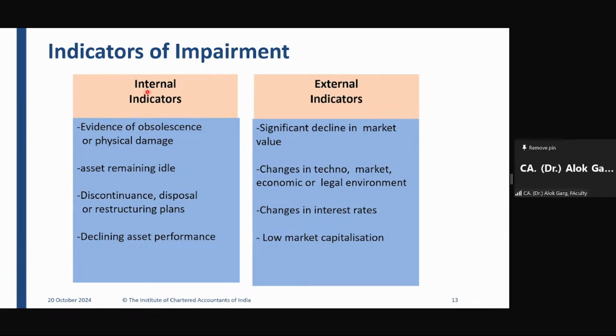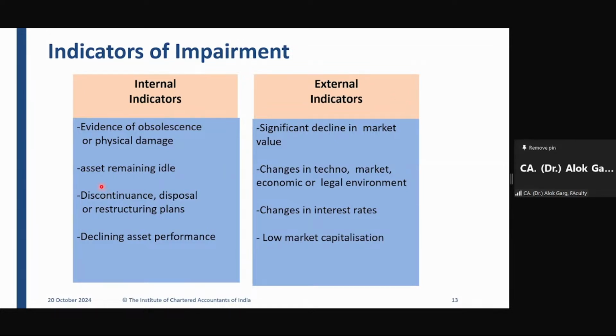The company has bought a machinery. The life of the machinery is 10 years. After 2 years, the machine met with an accident in the plant, and there is physical damage in the machine. So this is one of the internal indicators. If the asset has been physically damaged, this is an internal indicator that the asset may be impaired, right? It's an internal indicator of impairment. I'm not saying that it will be impaired. I am saying it's an indicator of impairment.